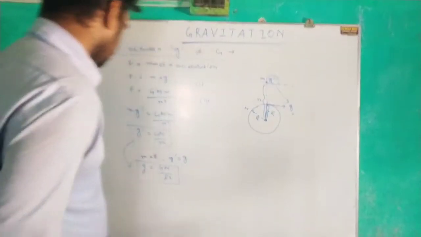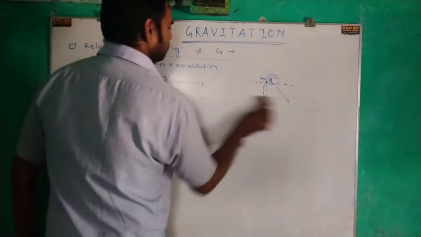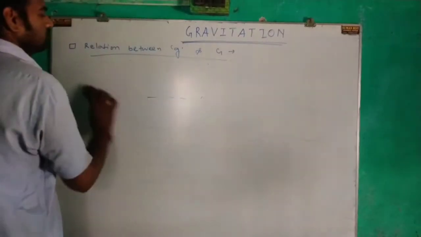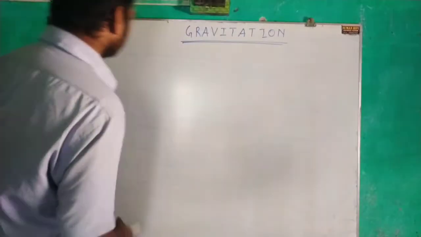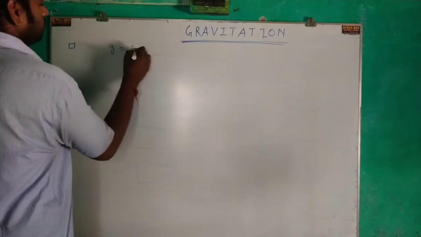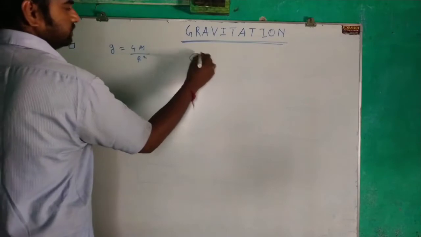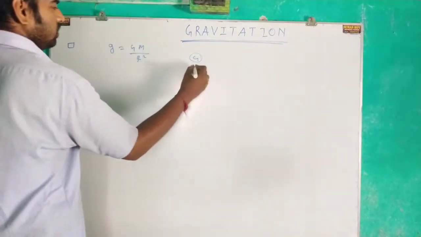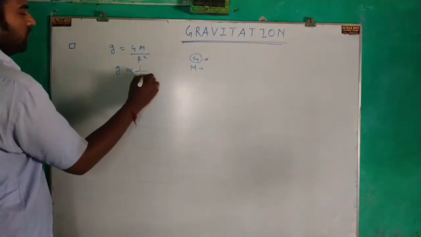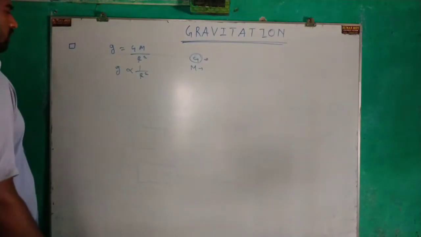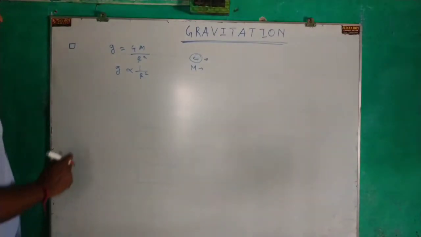Now, from this relation, g equals GM by R square. So we know G is a constant, and M is also a constant. So we can write g is proportional to 1 by R square. From this equation we can find out the percentage change of gravitation.